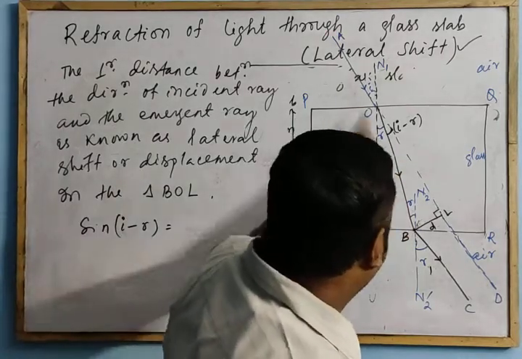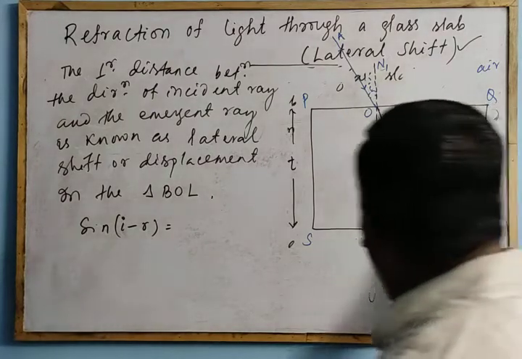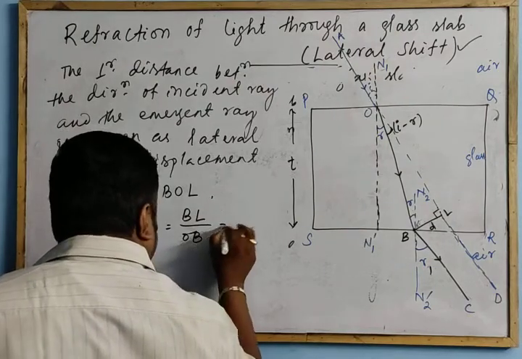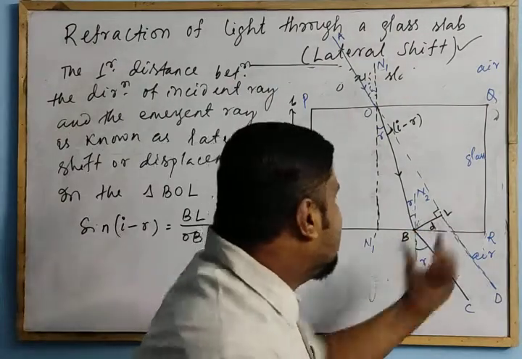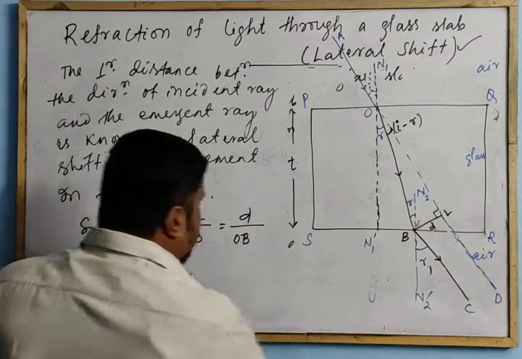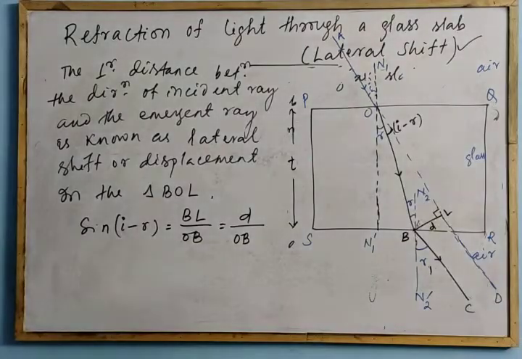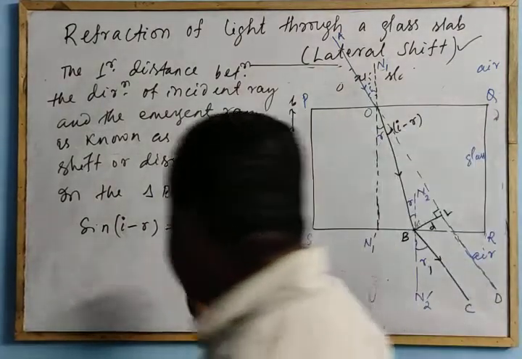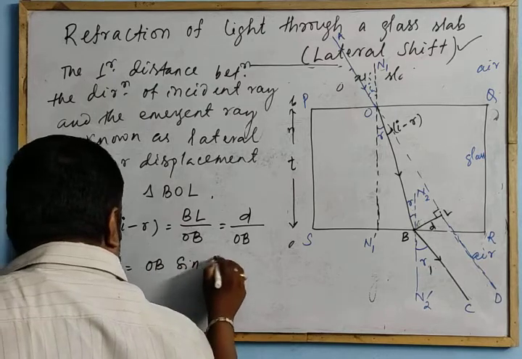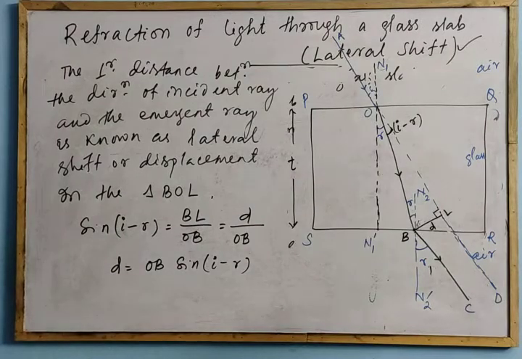This is the right angle triangle BOL. What is sin(I minus R)? It is BL by OB. BL is what we have already taken, D, which is the lateral displacement or lateral shift. So sin(I minus R) is D by OB. First equation. Clear? Then from this expression, what is D? Lateral displacement D is equal to OB into sin(I minus R).